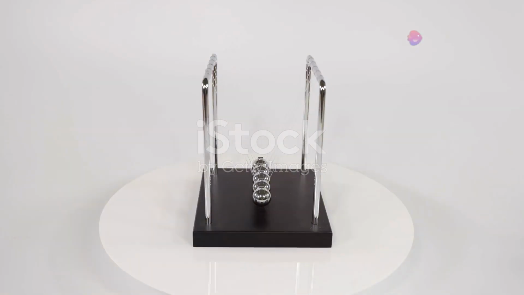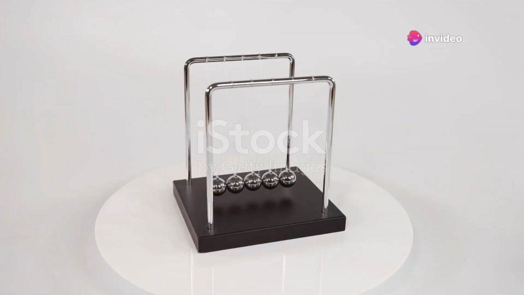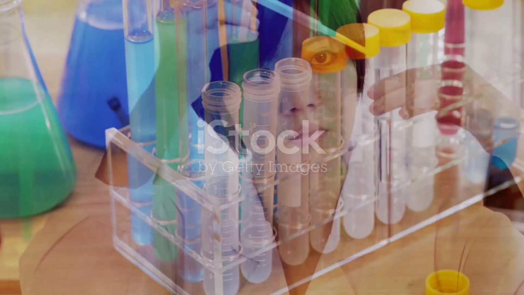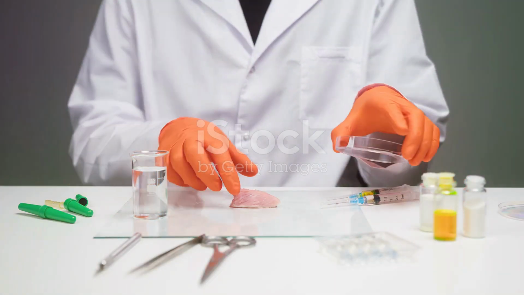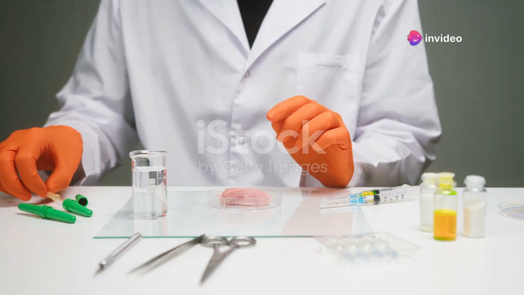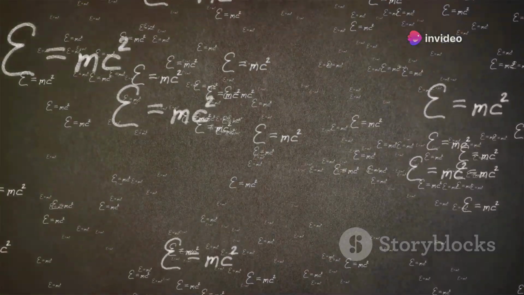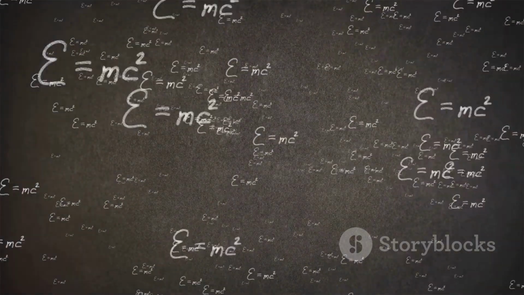What's fascinating is how the kinetic theory of gases ties into the principle of detailed balance and the fluctuation dissipation theorem. These concepts help us understand more complex phenomena like Brownian motion, where particles suspended in a fluid move randomly. Finally, this theory was groundbreaking because it was one of the first uses of statistical mechanics. By looking at the average behavior of particles, scientists could predict the properties of gases on a macroscopic level.